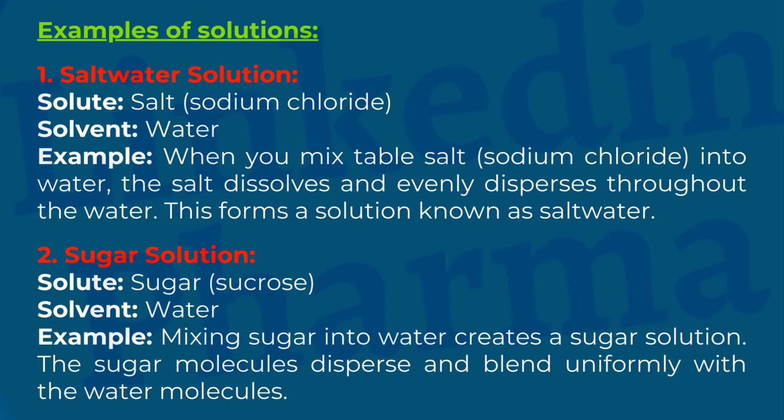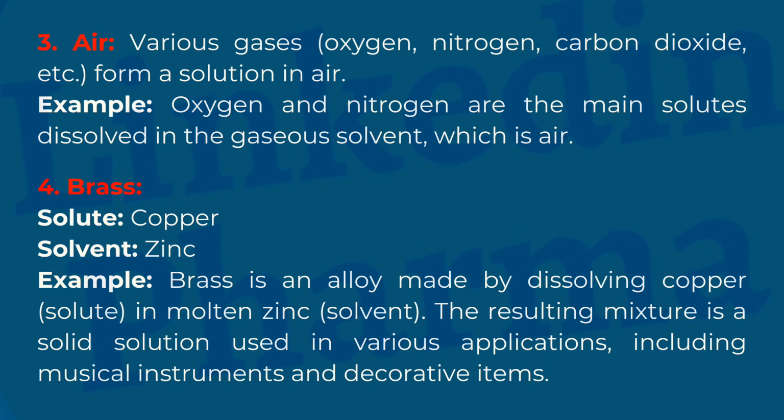2. Sugar solution. Solute, sugar, sucrose. Solvent, water. Example, mixing sugar into water creates a sugar solution. The sugar molecules disperse and blend uniformly with the water molecules. 3. Air. Various gases, oxygen, nitrogen, carbon dioxide, form a solution in air.